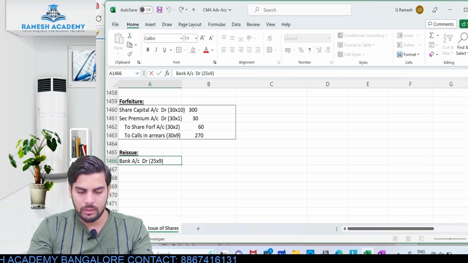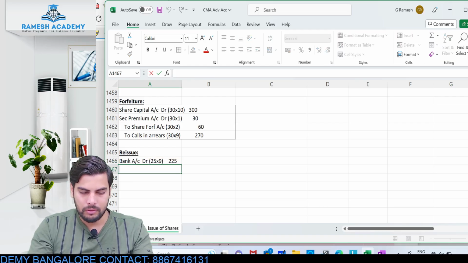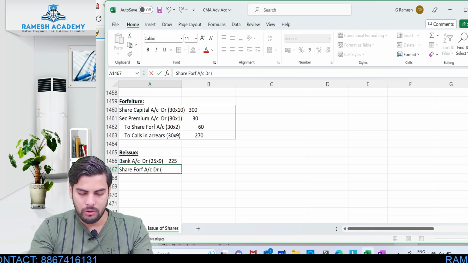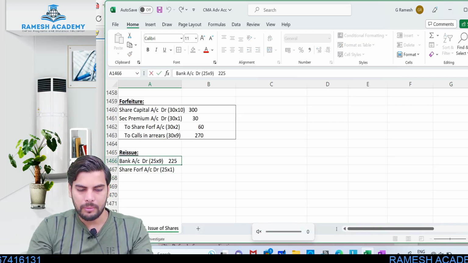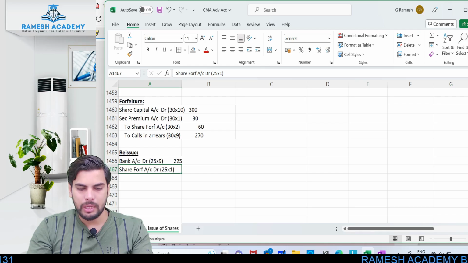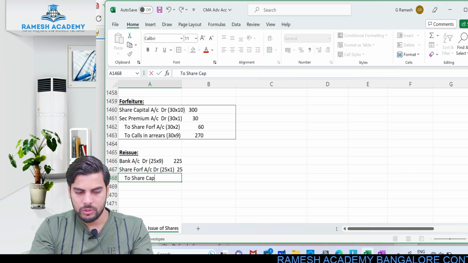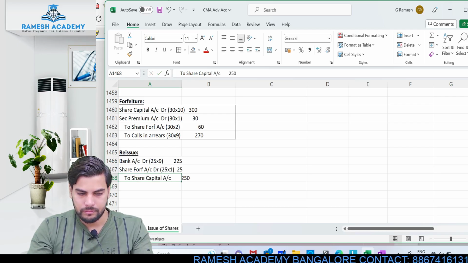So bank account debit 225, share forfeited account debit to the extent of discount. Okay, how much is discount? Discount is 1 rupee. So a 10 rupee share, if I am issuing it at 9 rupees, it means 1 rupee is discount. So discount will be 25, to share capital account 250.